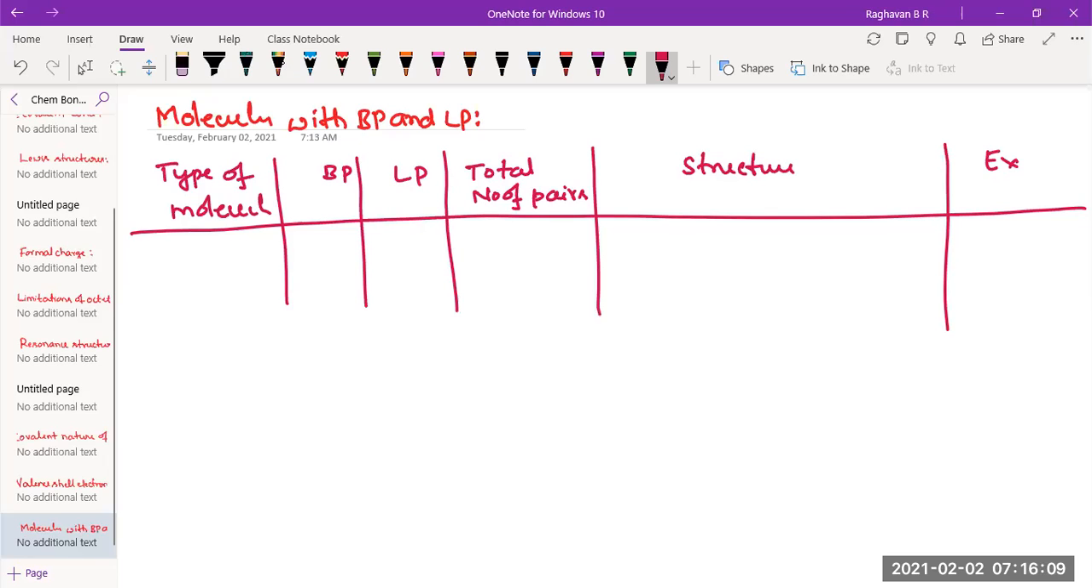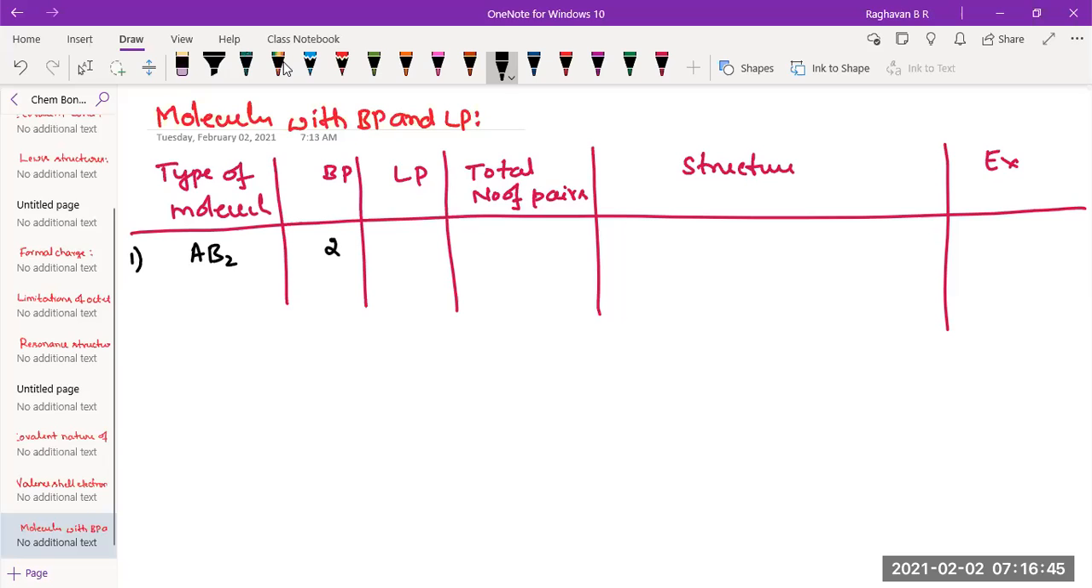So we shall take up further. First one, AB2 molecule. In AB2 molecule, can you tell me how many bond pairs? Two. Two bond pair. How many lone pair?